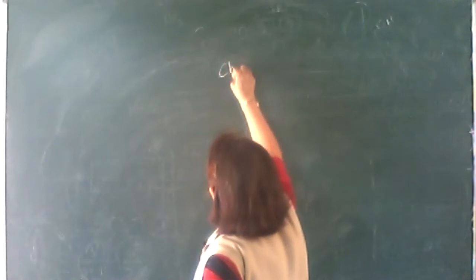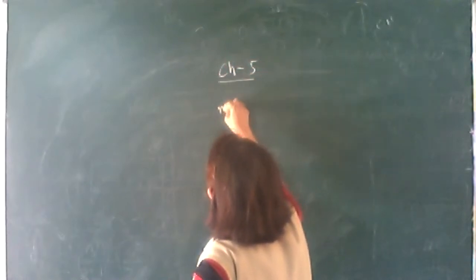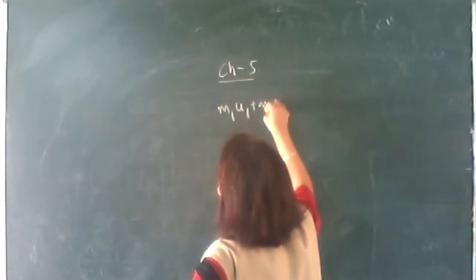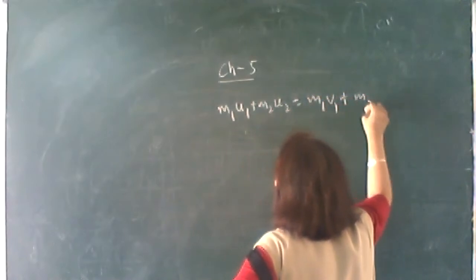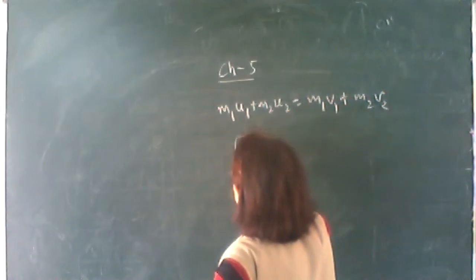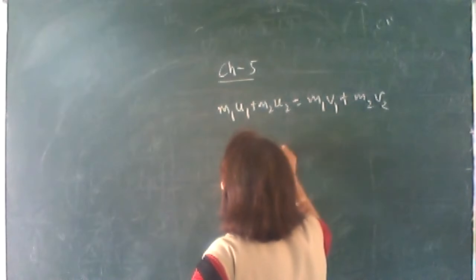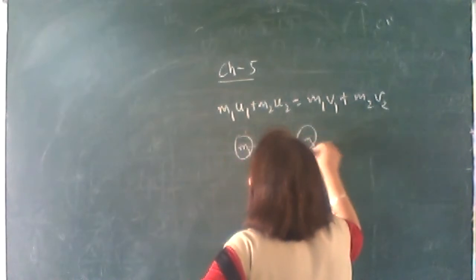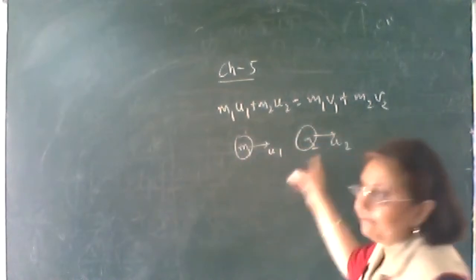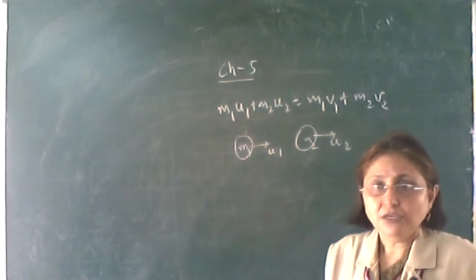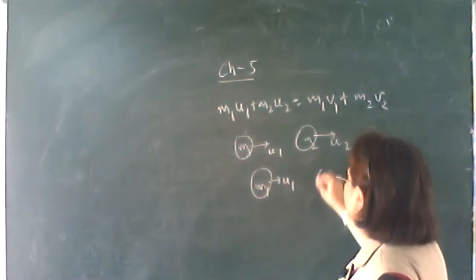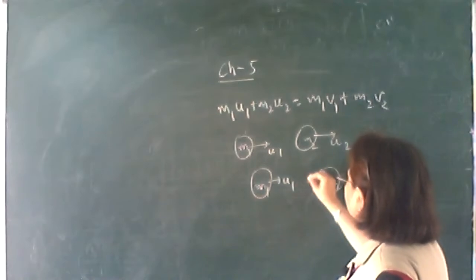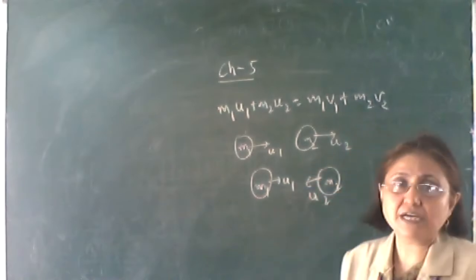Now this equation which we have derived, m1 u1 plus m2 u2 is equal to m1 v1 plus m2 v2, in this case we have considered that both the bodies are initially moving in the same direction, m1 u1 and m2 u2 both moving. Now suppose m1 is moving in this direction, which collides with another body moving along this direction.